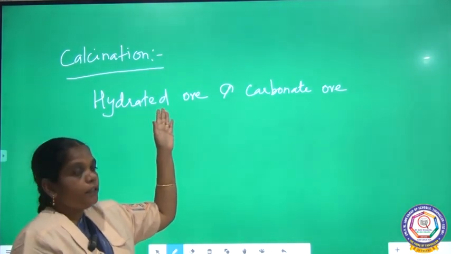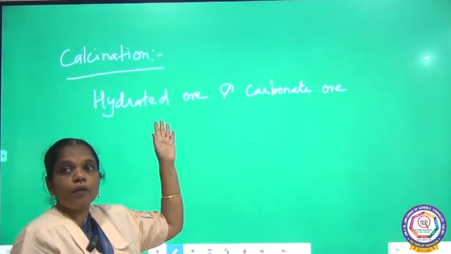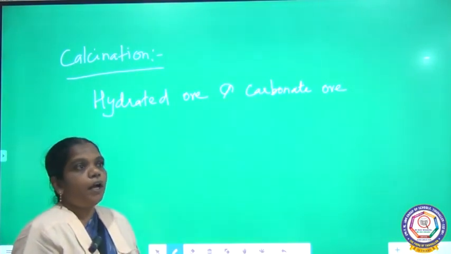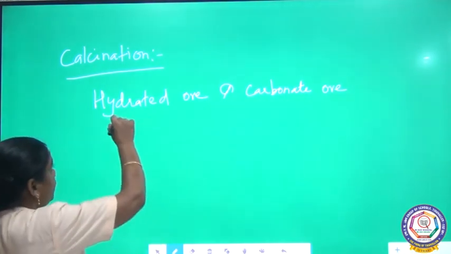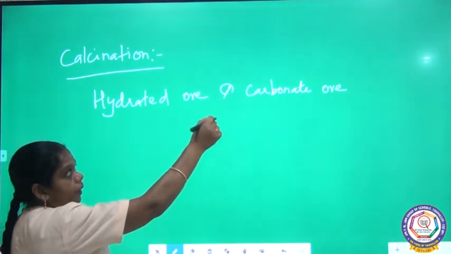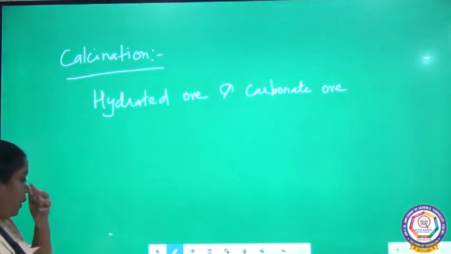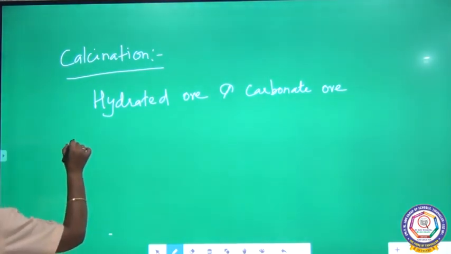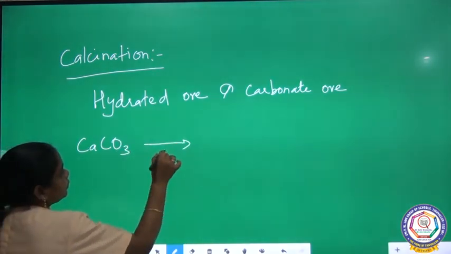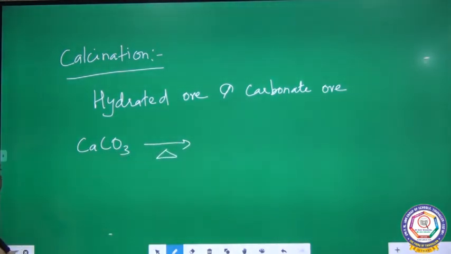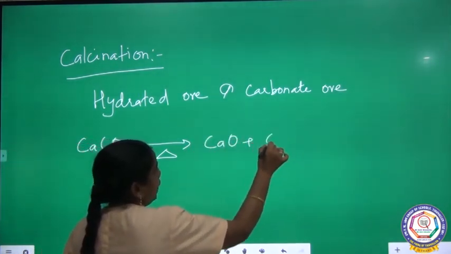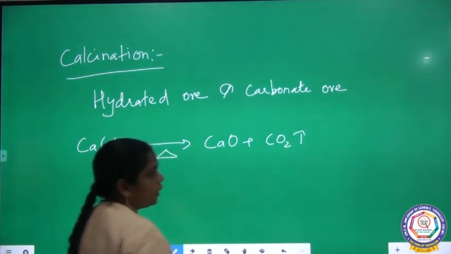So in this process we heat the ore particle below its melting point in the absence of air. All the hydrated water molecules escape as vapor and the carbonate escapes as carbon dioxide. For example, calcium carbonate on heating in the absence of air, you are going to get calcium oxide plus carbon dioxide.